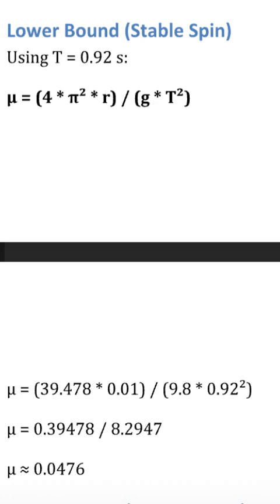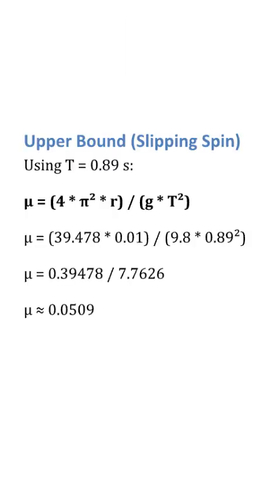For the fastest stable spin, I have calculated that for 0.92 seconds, my coefficient of static friction is 0.0476. For the slowest slipping spin, I have calculated that for 0.89 seconds, my coefficient of static friction is 0.0509.